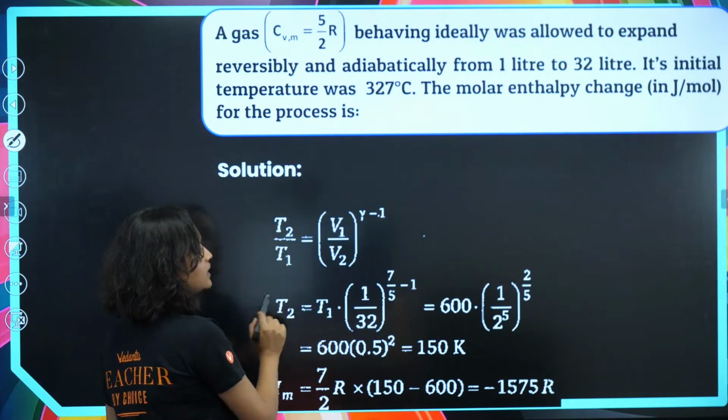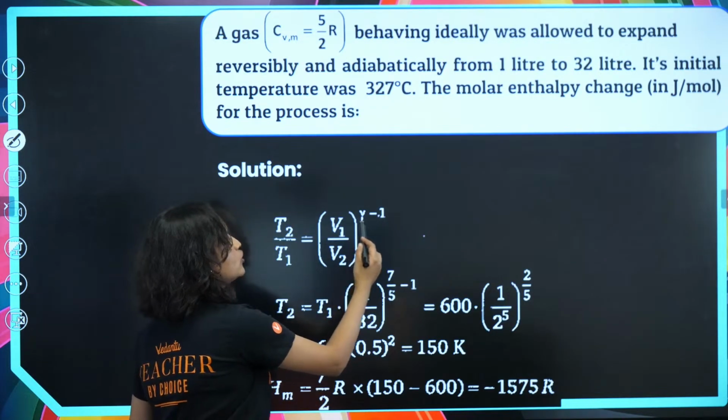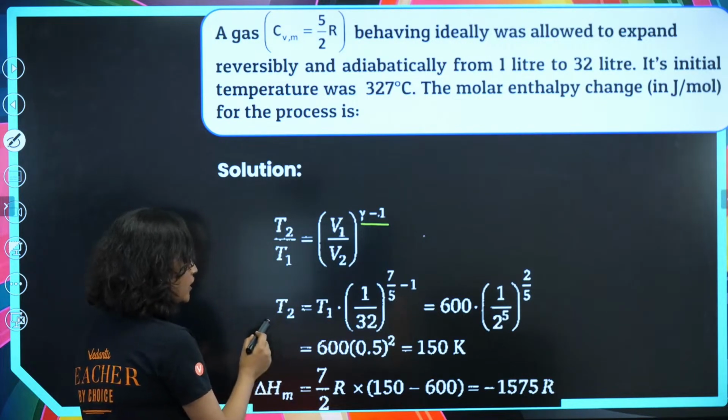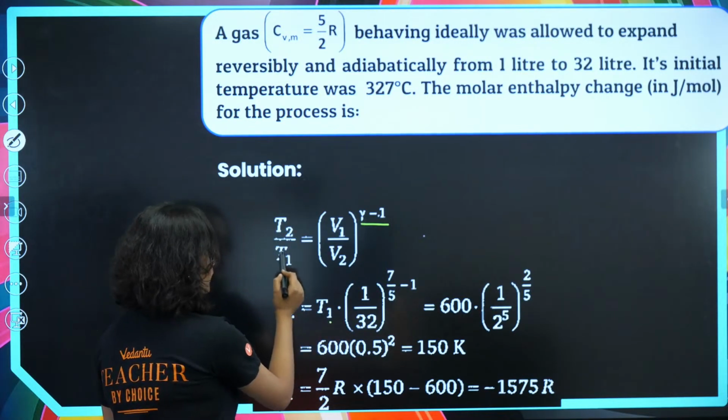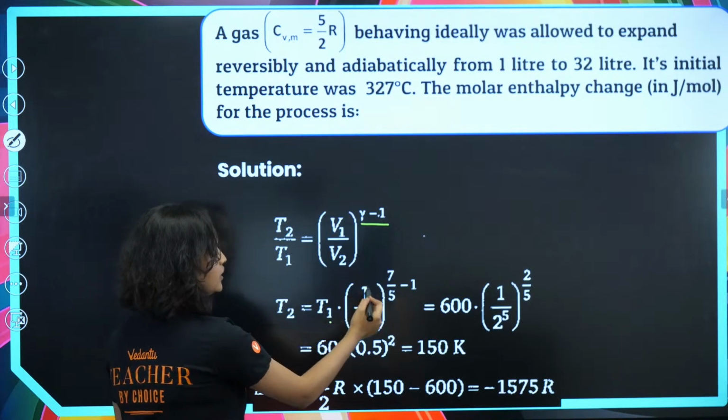So T2 by T1 is equal to V1 by V2 to the power gamma minus 1. So T2 is equal to T1 times this; we will cross multiply T1. And we know that V1 by V2 is 1 by 32.